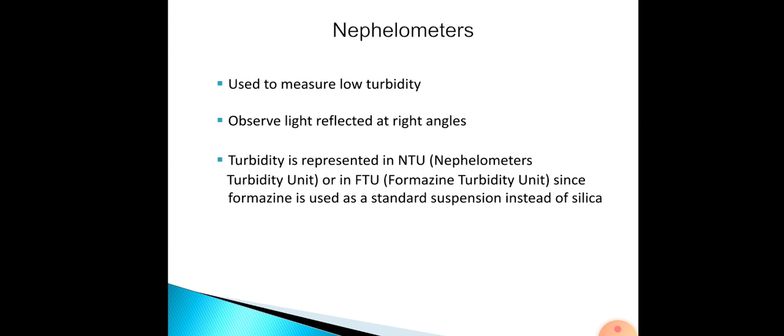This is because formazine is used as a standard suspension instead of silica. That is why we call it FTU. This is again a type of instrument used to measure turbidity in the laboratory.